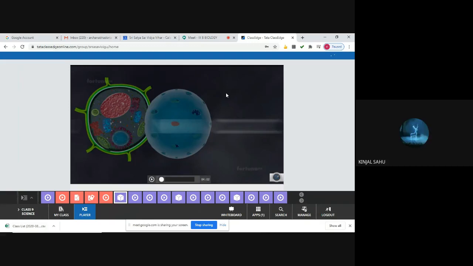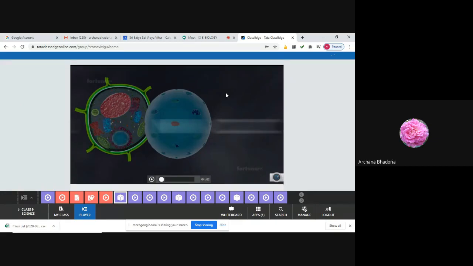Ma'am, I don't know. Anyone who can clarify this? Just now I said the transport will go on between which two things? Nucleoplasm and cytoplasm. Excellent. Very good. Remember, children, inside the nucleus, nucleoplasm is there, and outside the nucleus, cytoplasm is there. So between those two, transport will be going on through the nuclear pores.